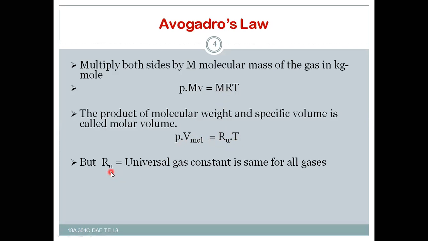But Ru, the universal gas constant, is the same for all gases, and its value is 8.314 kilojoule per kg mole Kelvin.